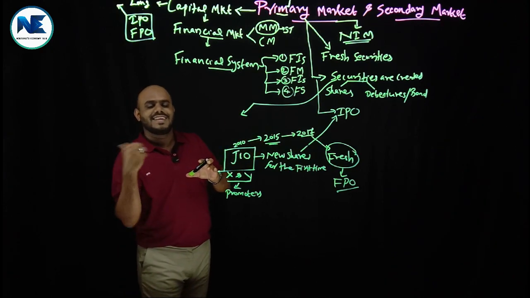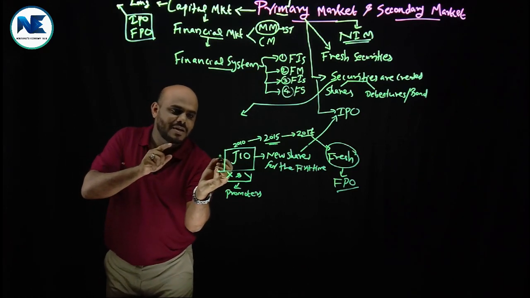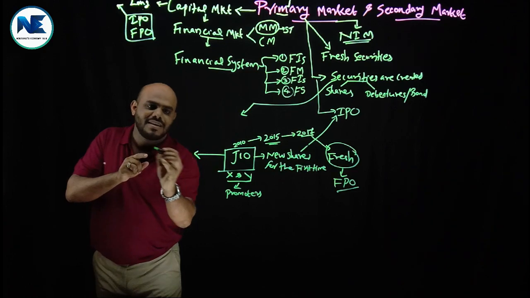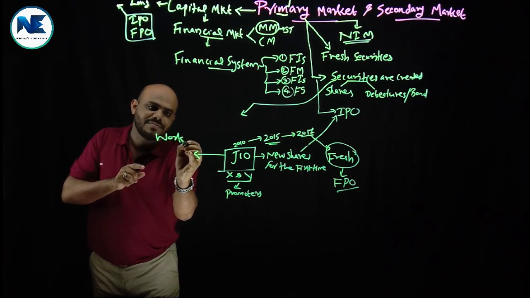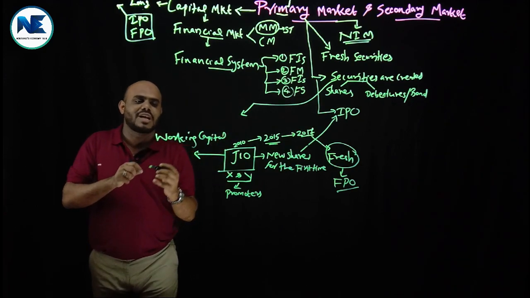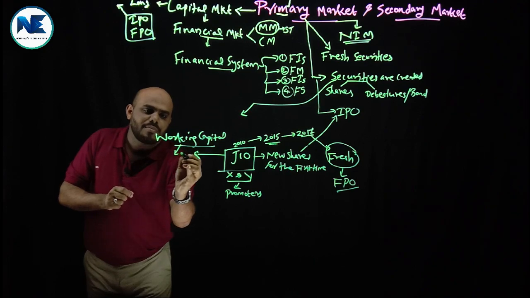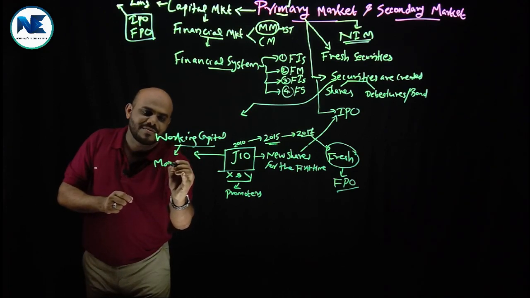In the money market, it is known as commercial paper. Okay, when we say money market, you should understand Jio's working capital to purchase raw materials or to pay wages to laborers and so on. Working capital, day-to-day expenses, can be met through the money market.